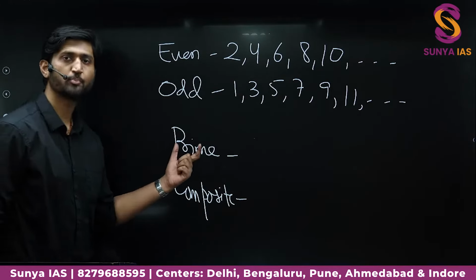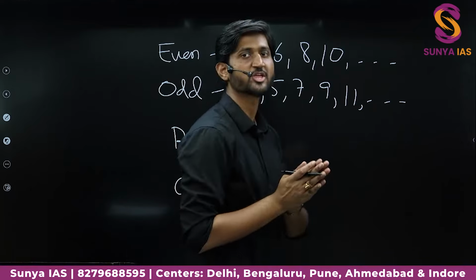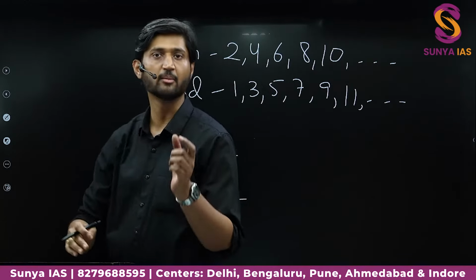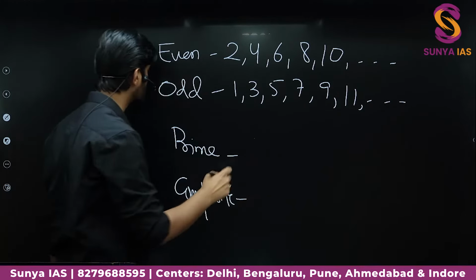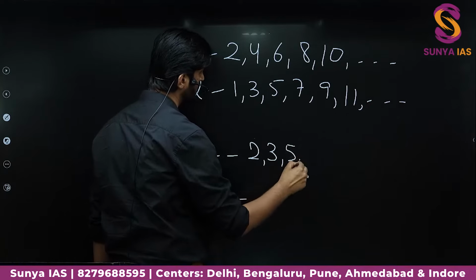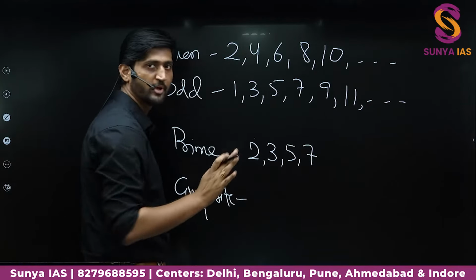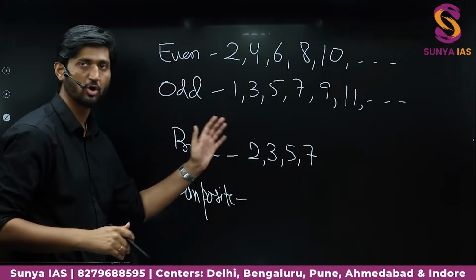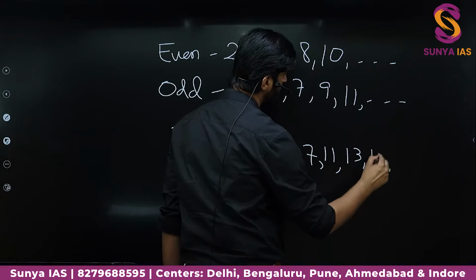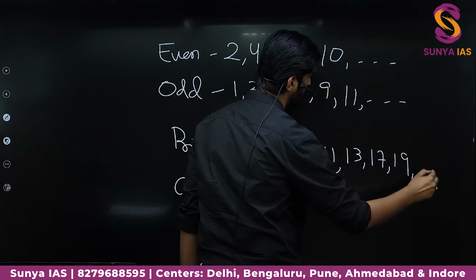If we talk about prime numbers, they are those which have only two factors. One is 1 and the other one is the number itself. So such numbers are 2, 3, 5, 7. 9 will not be a prime number because it has a factor of 3 also. Then we have 11, 13, 17, 19, and so on.